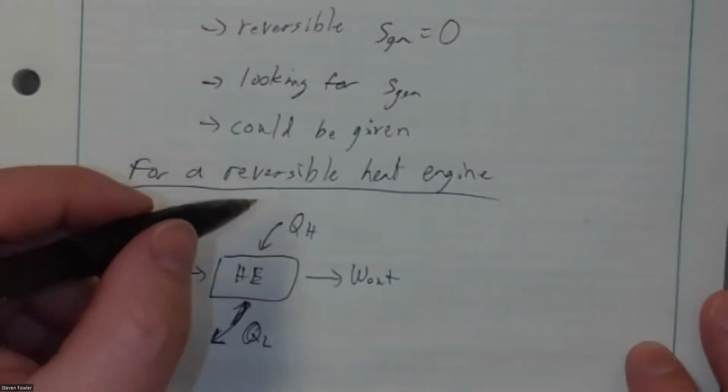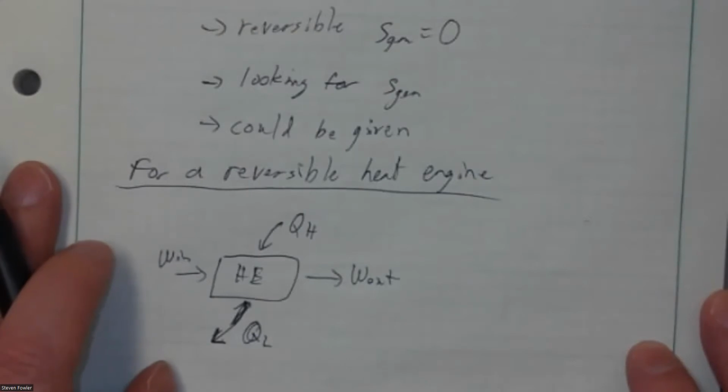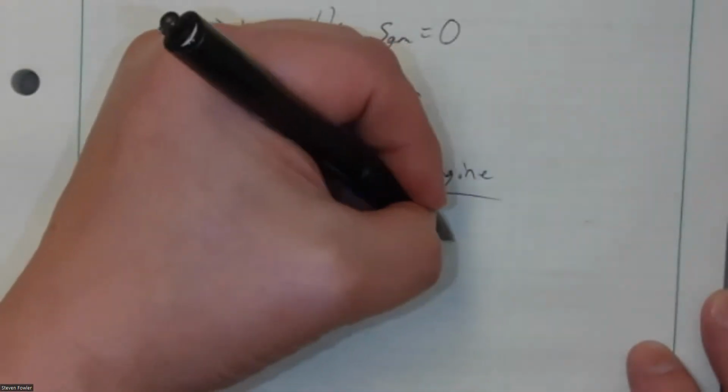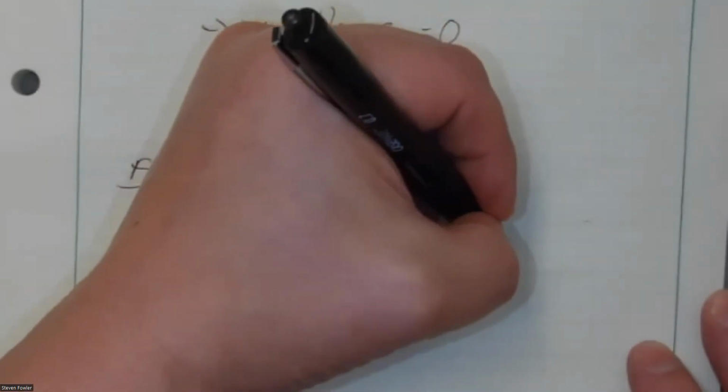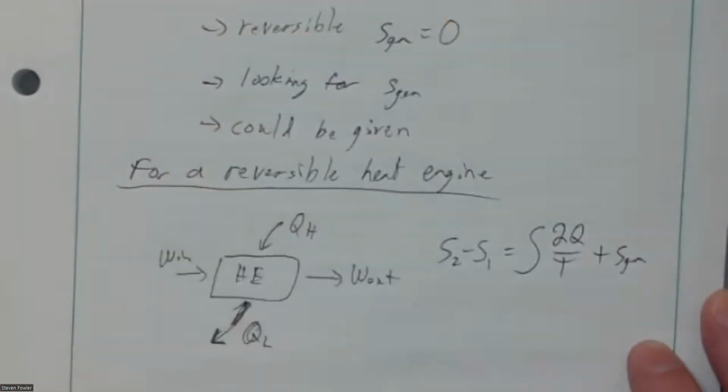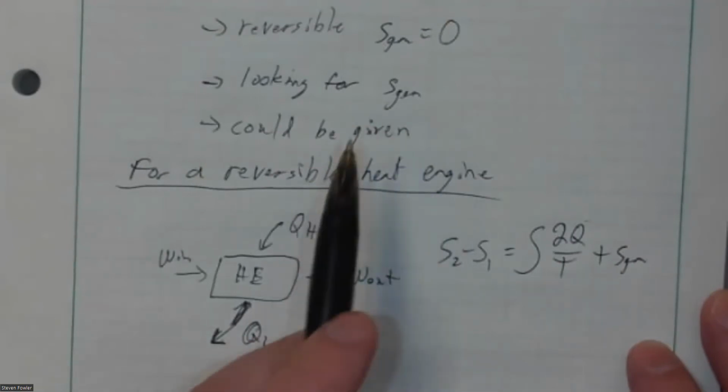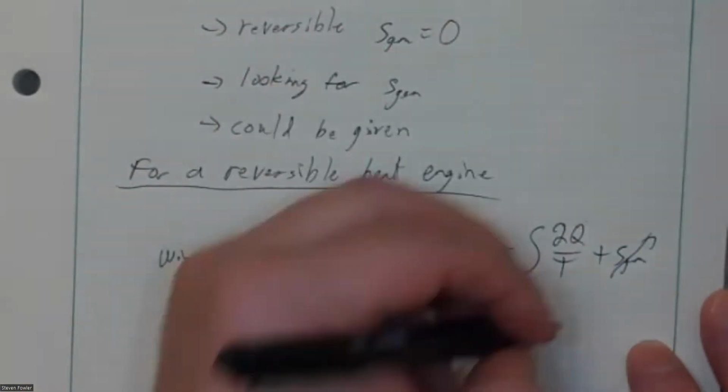So we look at this reversible heat engine and we look at the change in entropy. Delta S is going to equal this integral dq over T plus Sgen. We've already said it's reversible, so it's not generating entropy.